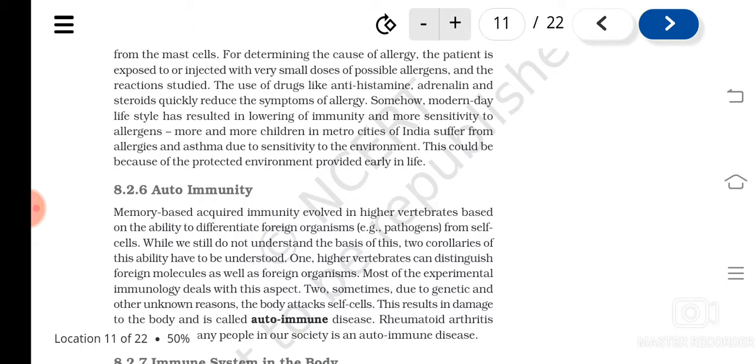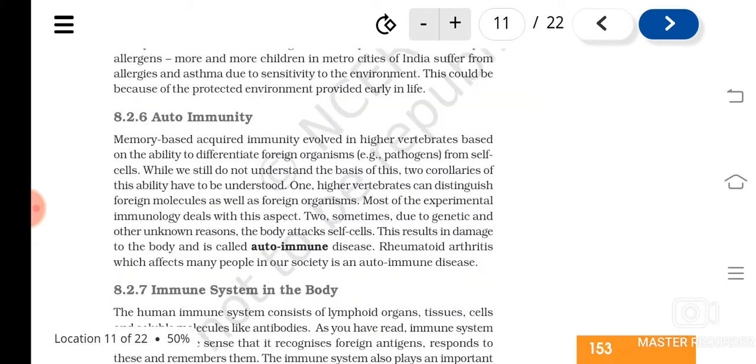This problem of the immune system is called autoimmunity. It is due to some genetic reason. The immune system starts degenerating our own cells, thinking that it is something outside.